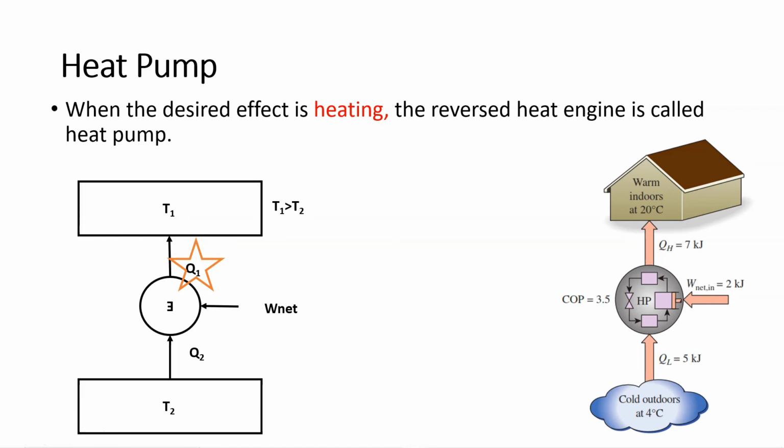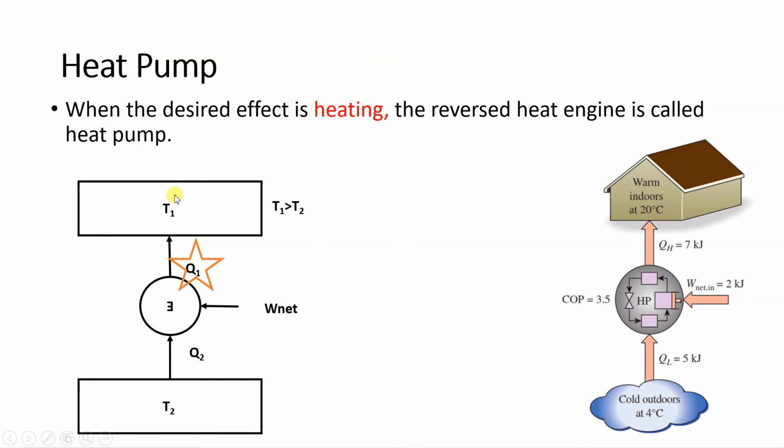Now what is the actual application of this? Let me explain that. You can see the second diagram which has been shown on the right hand side. What is the application of air conditioner? Air conditioning is used mainly in hot and humid condition. So there we use air conditioner. Where is heat pump used? It is used in countries like USA, or you can also consider Kashmir. You can also consider UK, Canada, where there is snowfall. There, instead of air conditioner, they use heat pump.